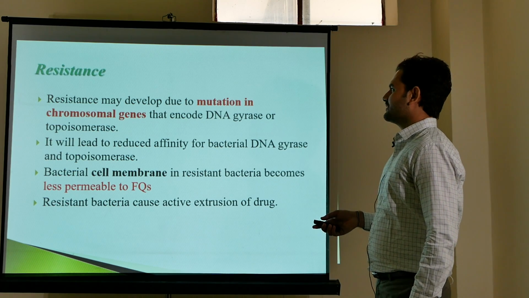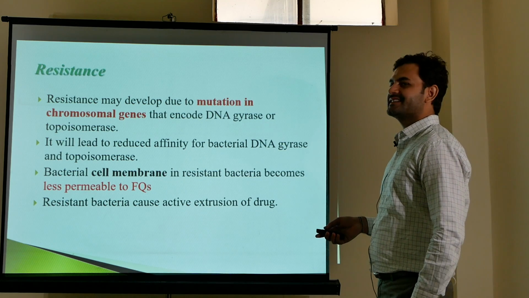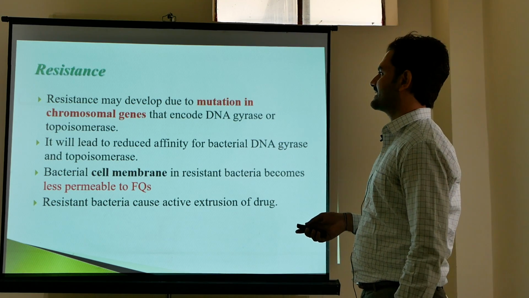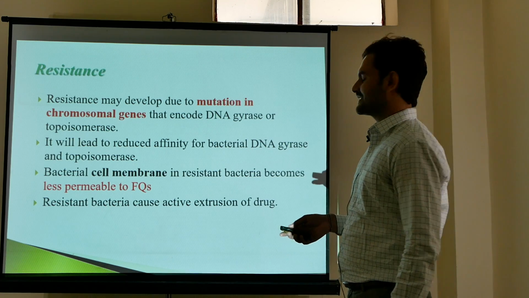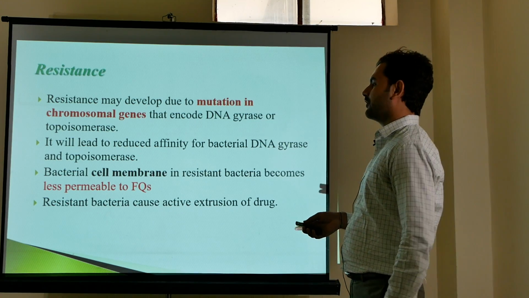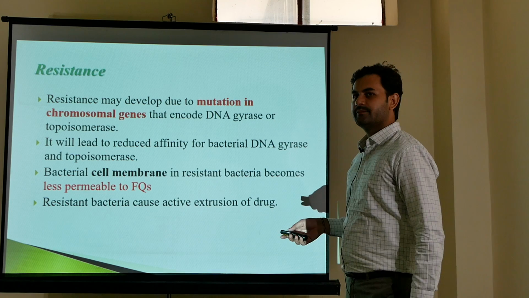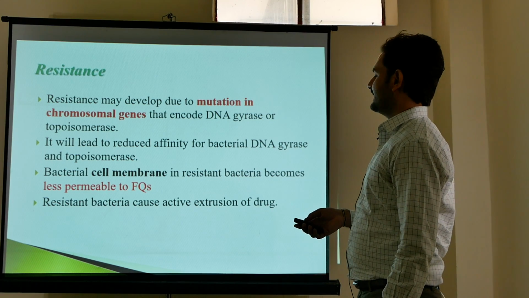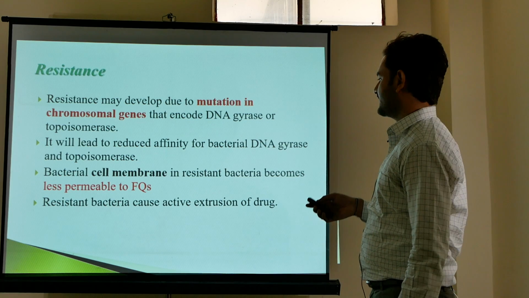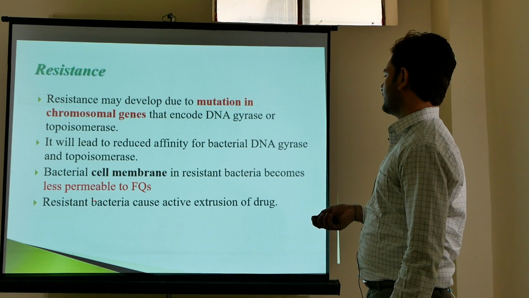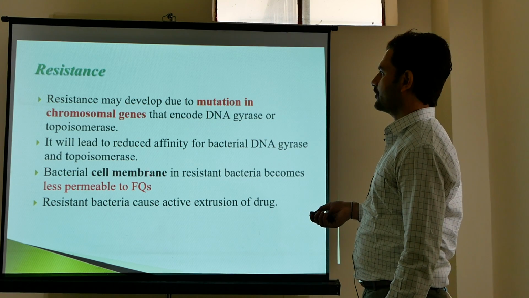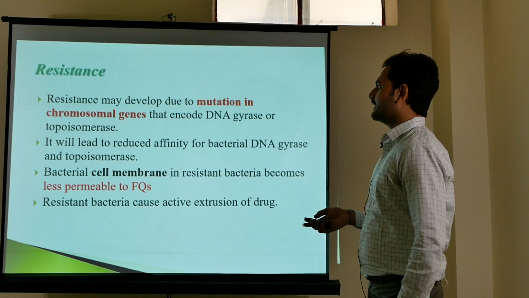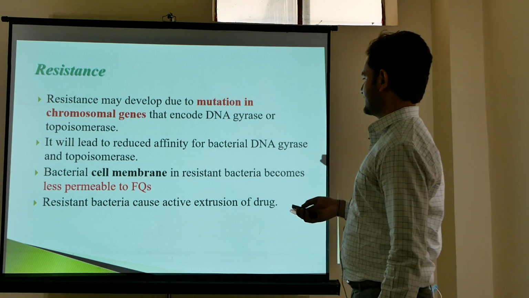The second mechanism of developing resistance is a less permeable cell membrane. Due to the less permeable cell membrane, there will be less intracellular concentration of the fluoroquinolones, and they won't be able to inhibit bacteria. And the other mechanism of developing resistance is efflux of the drug, and it will lead to less bacteriostatic and bactericidal action.